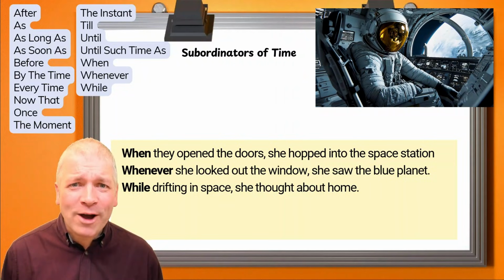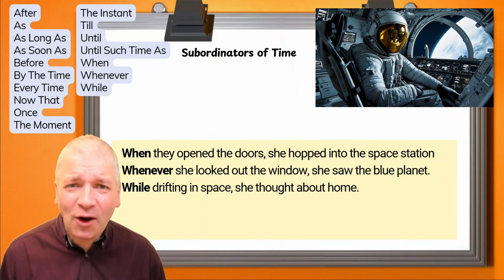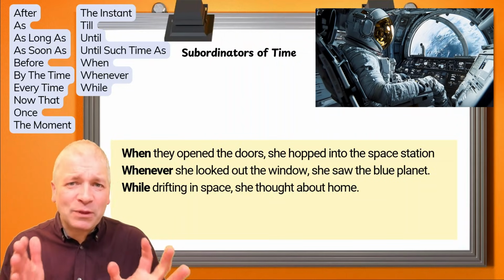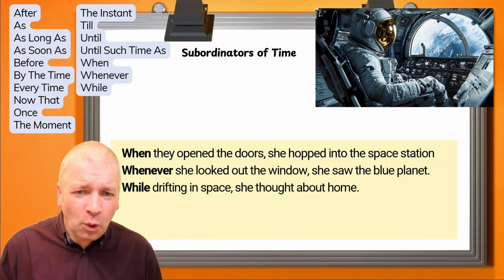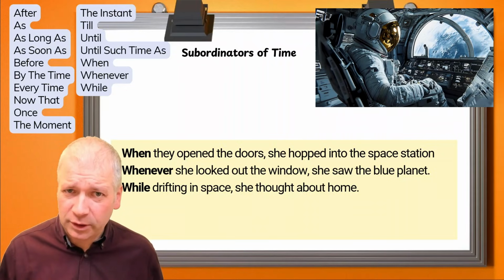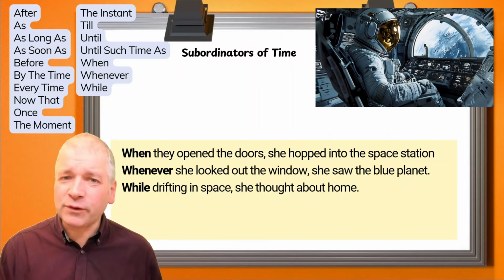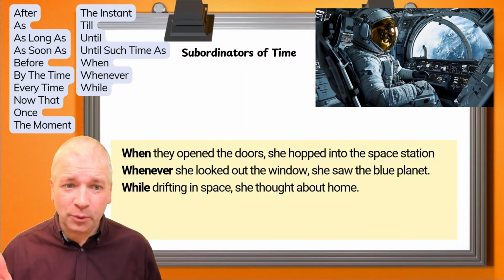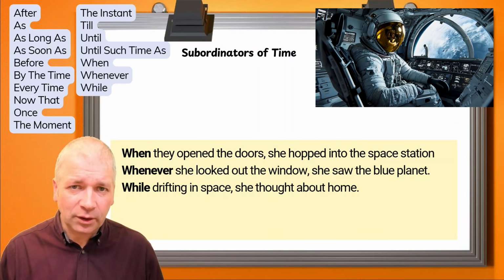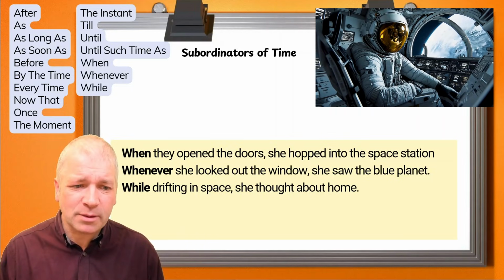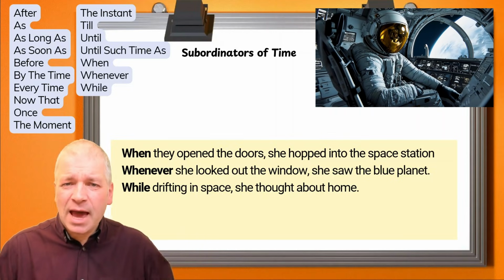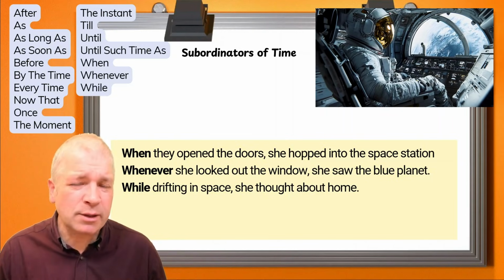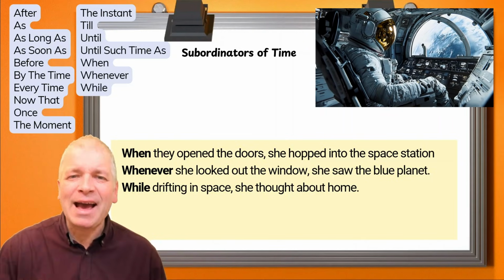So we have a wide range of subordinators of time that we've gone through here. Some of them indicate that the clause happened before another, such as the word before, or after, such as the word after, up until a certain point, till, until such a time as, something that gives a specific moment in time, telling the listener or the reader it's this exact moment.